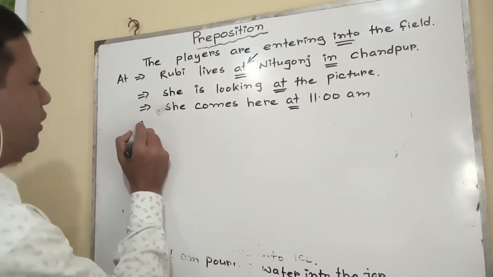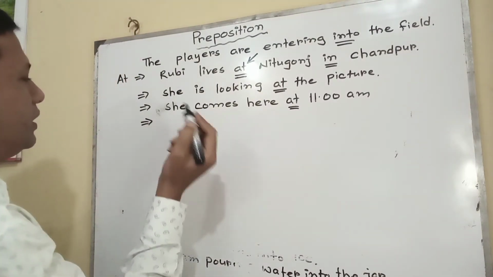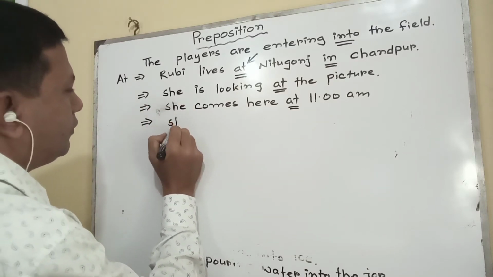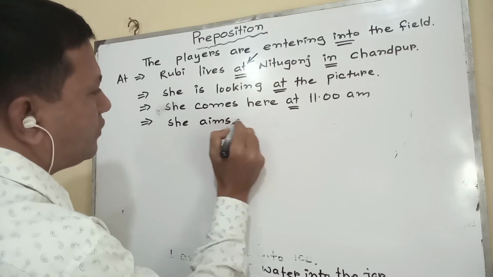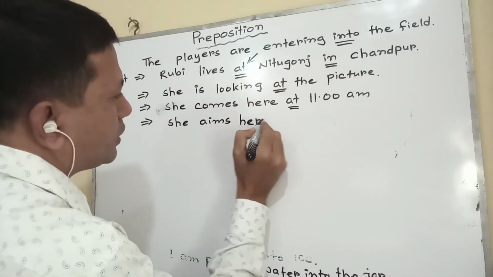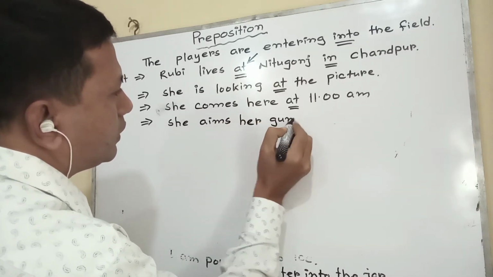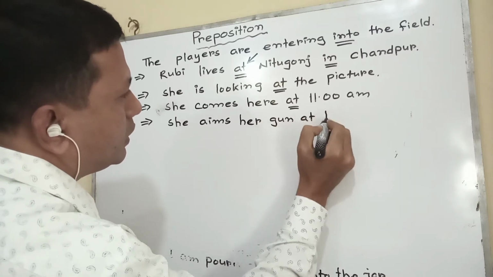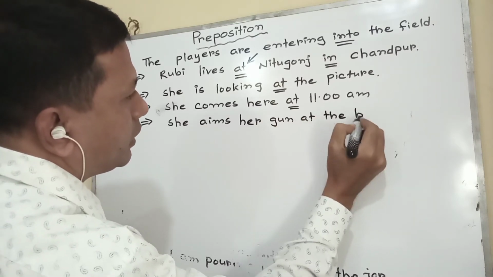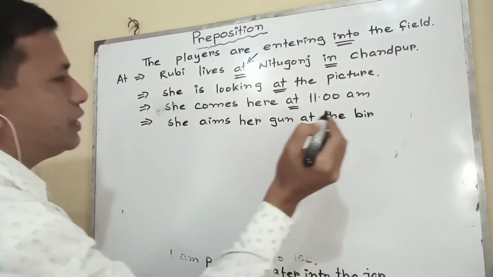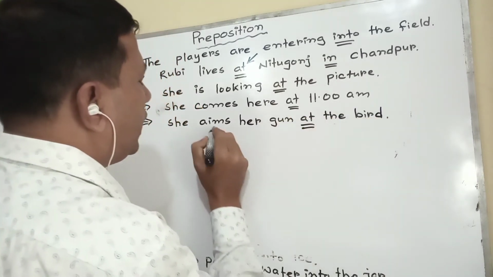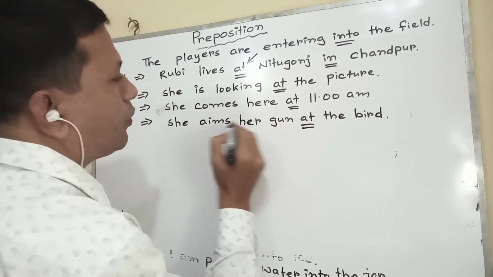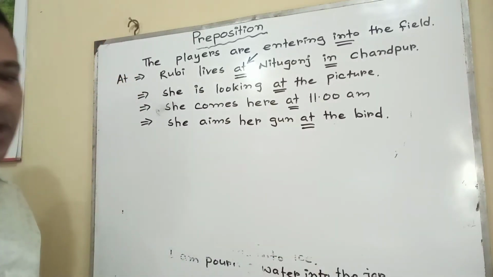To show aim, that doesn't mean aim in life: she aims her gun at the bird. That means she is about to shoot the bird. Aim at is also an appropriate preposition, aim at.